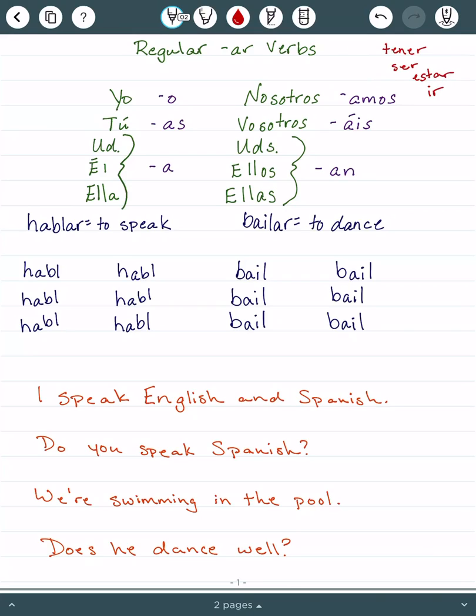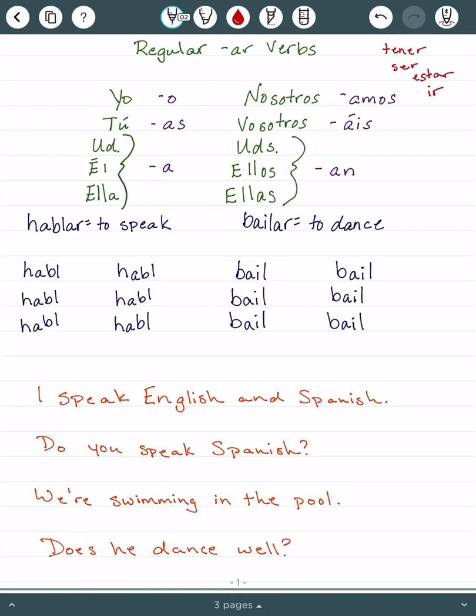So as far as verbs work, we know that, for example, if we have the verb tener, we need to know what it means. Without knowing what it means, that's pretty useless. So we know tener is to have, and then we've just got the conjugations memorized. So we know that tengo means I have, tienes means you have, and that's just the conjugation that you use. Just like in English, we use am, is, or are. We don't say he am, that doesn't make sense. It's got to be I am. We don't say I are, we say they are, or we are. So it's the same thing, it's just the way that verbs work.